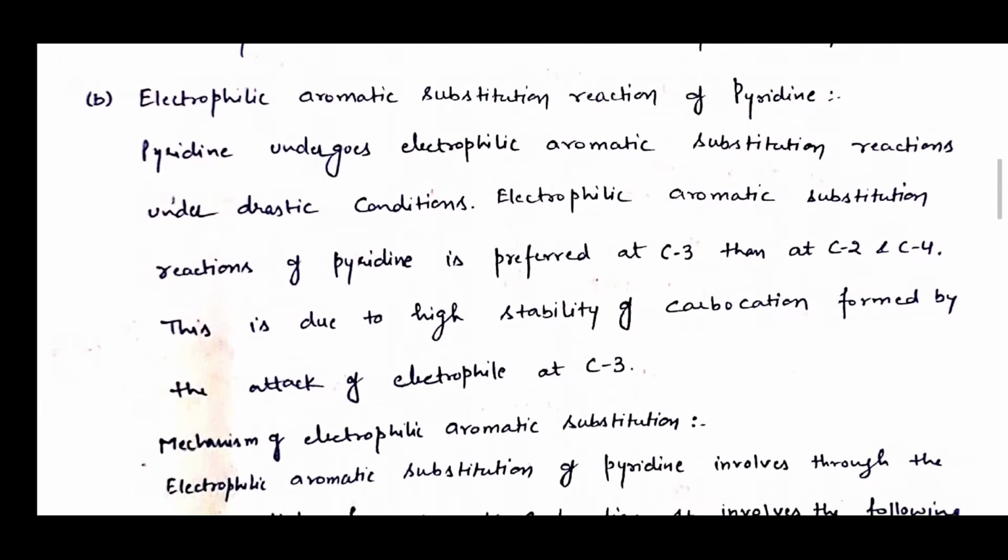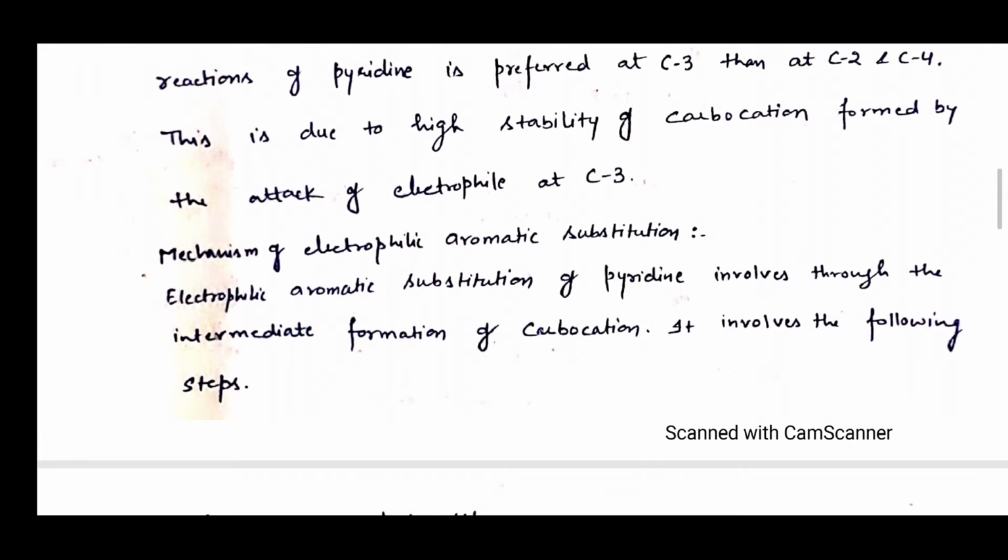Now, electrophilic aromatic substitution reaction of pyridine. Pyridine undergoes electrophilic aromatic substitution reactions under drastic conditions. Substitution is preferred at position C3, then C2 and C4. This is due to the higher stability of the carbocation formed by attack of the electrophile at C3. Now the mechanism of this electrophilic aromatic substitution. It proceeds through the intermediate formation of a carbocation. It involves the following steps.